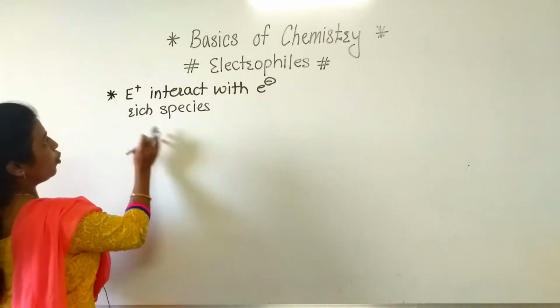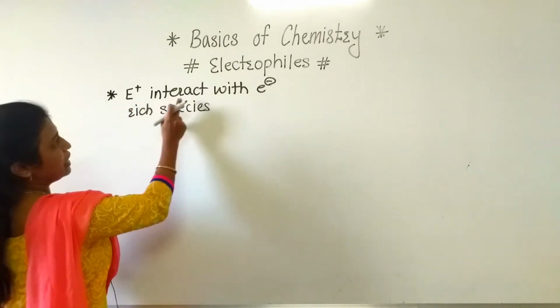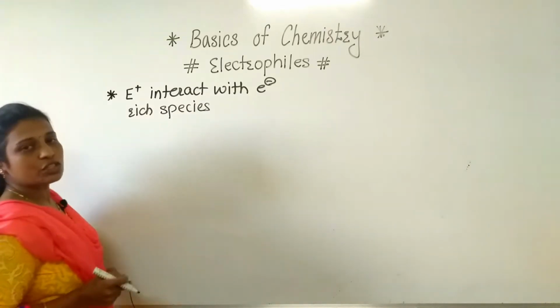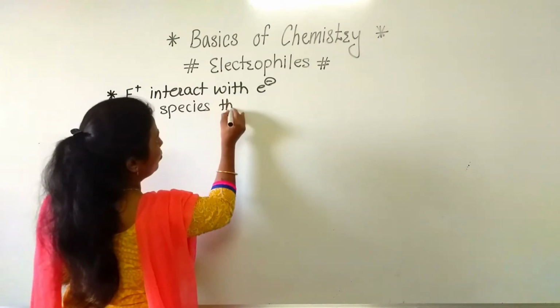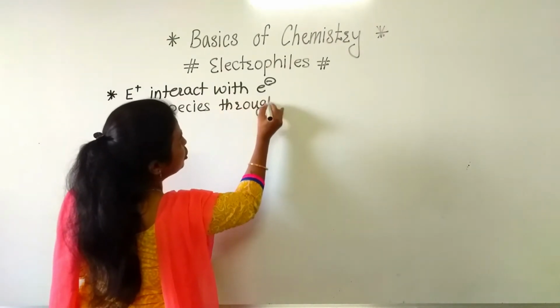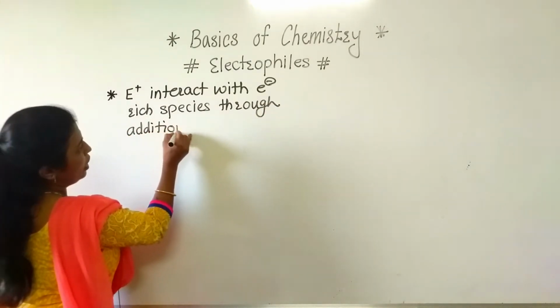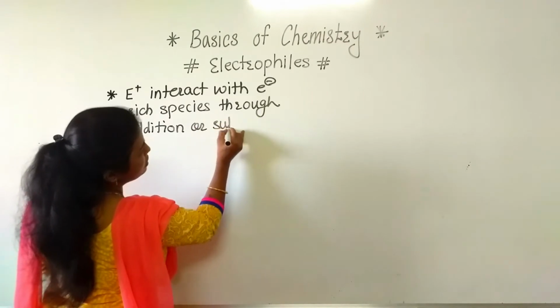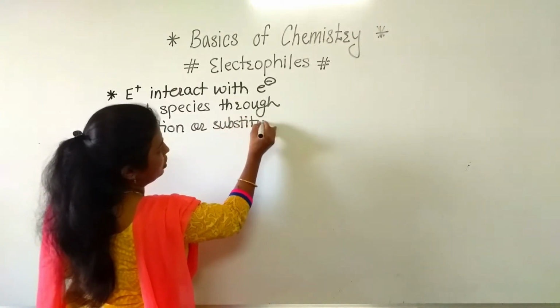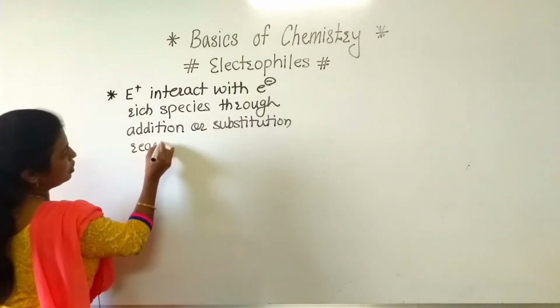Now see, what is the point? These electrophiles interact with electron rich species through addition or substitution reaction. This is another important point.